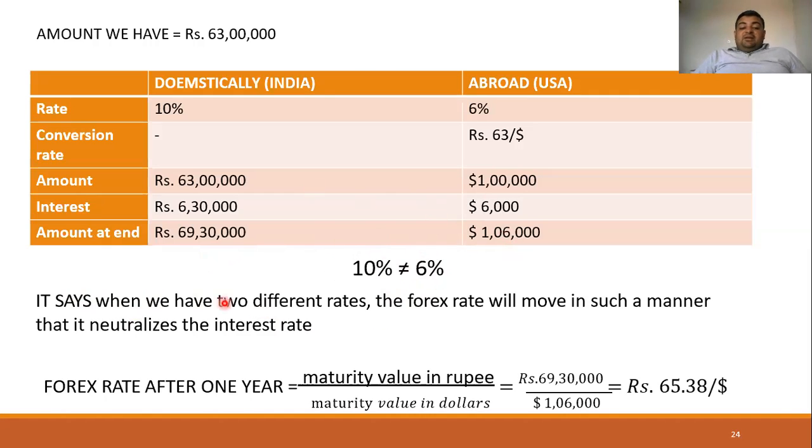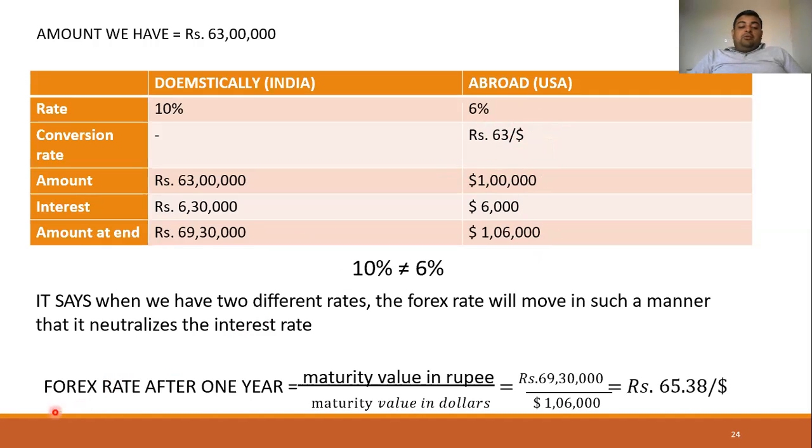It is said that when we have two different rates, the forex rate will move in such a manner that it neutralizes the interest rate difference. The foreign currency will move in such a way that it will neutralize the effect of this. So how will it be neutralized? It will only be neutralized if the price of USD falls in India. So how can it be calculated?